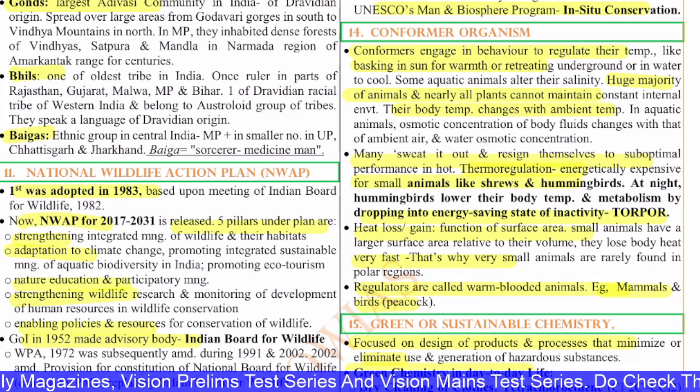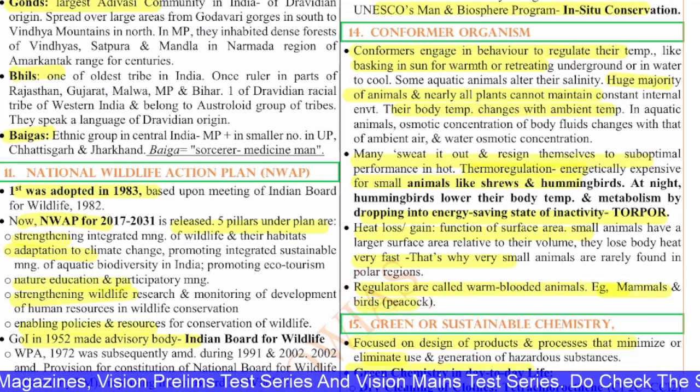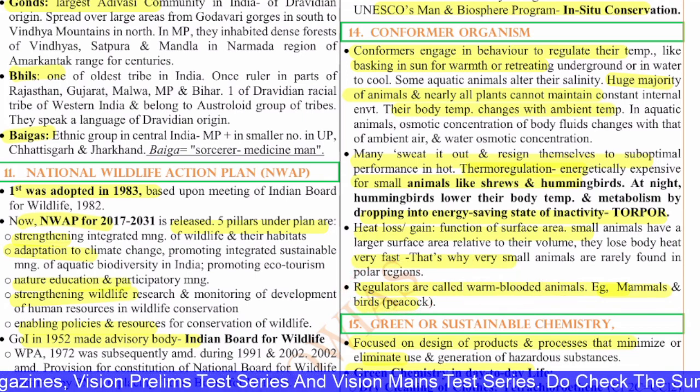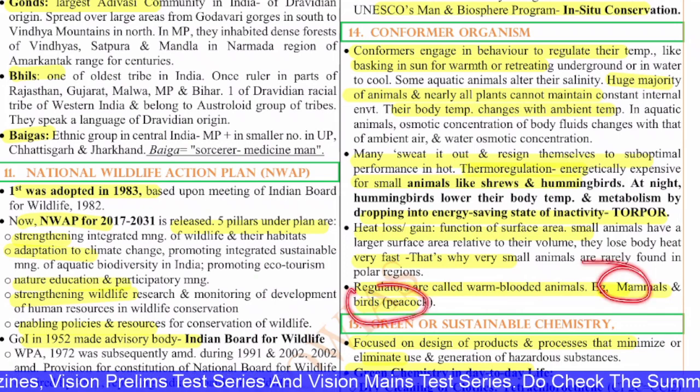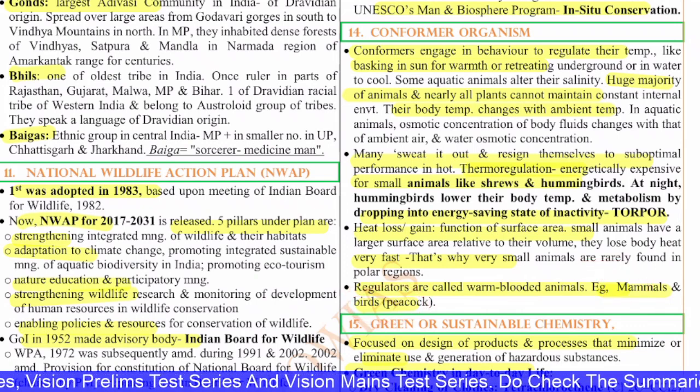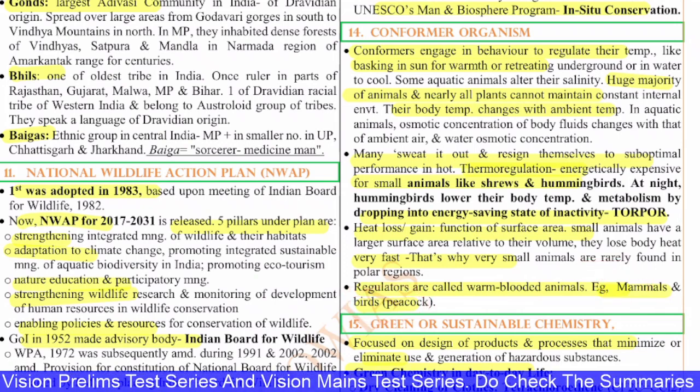And the regulators, the animals which can regulate their body temperature, are called warm-blooded animals. Examples: mammals, peacocks and all. They can regulate their body temperature with the help of sweat and all.